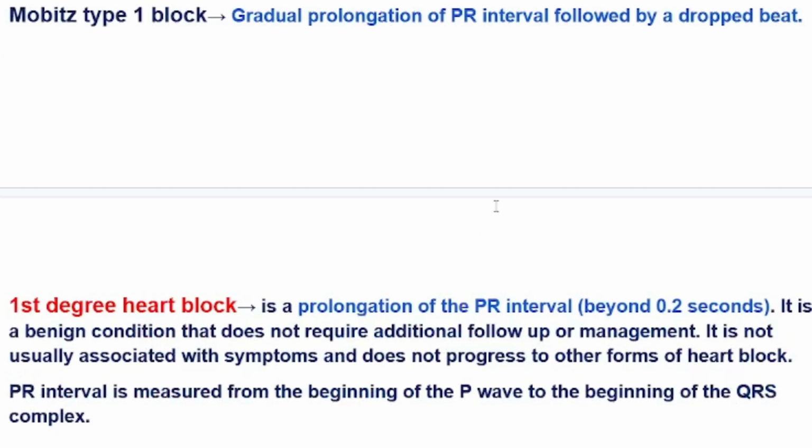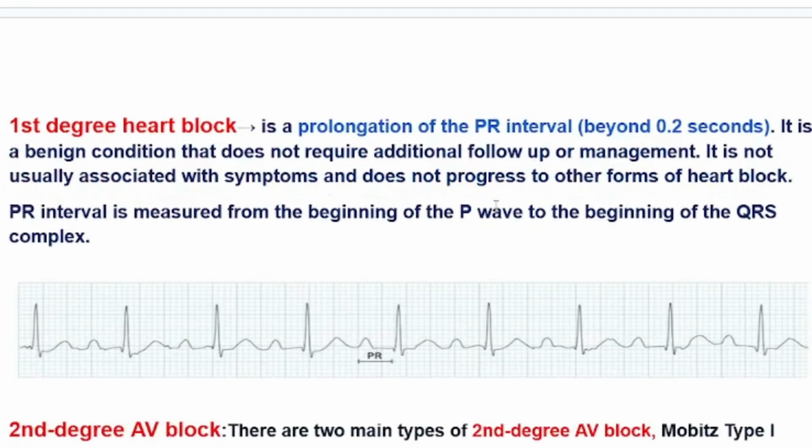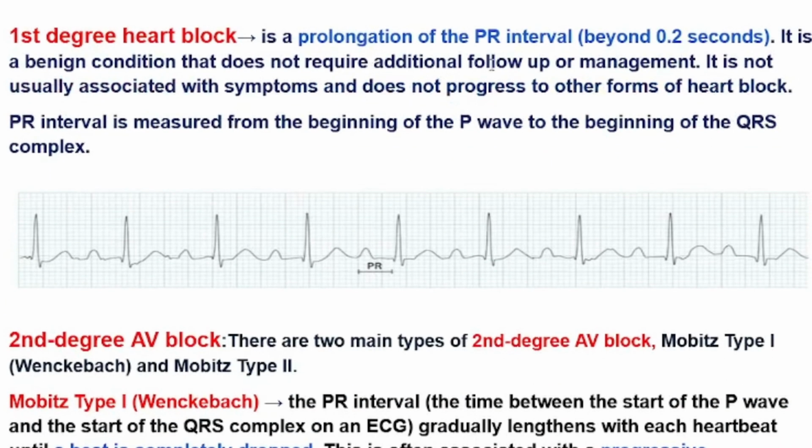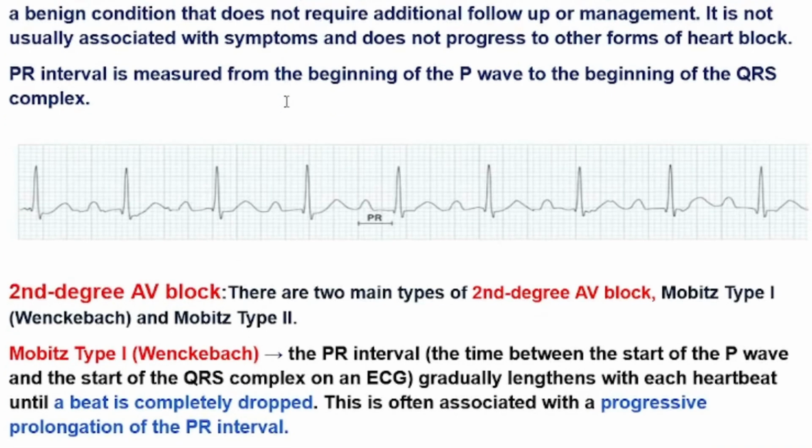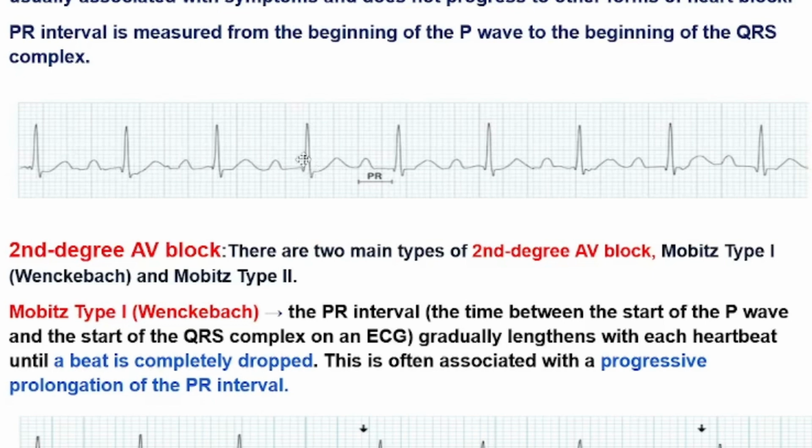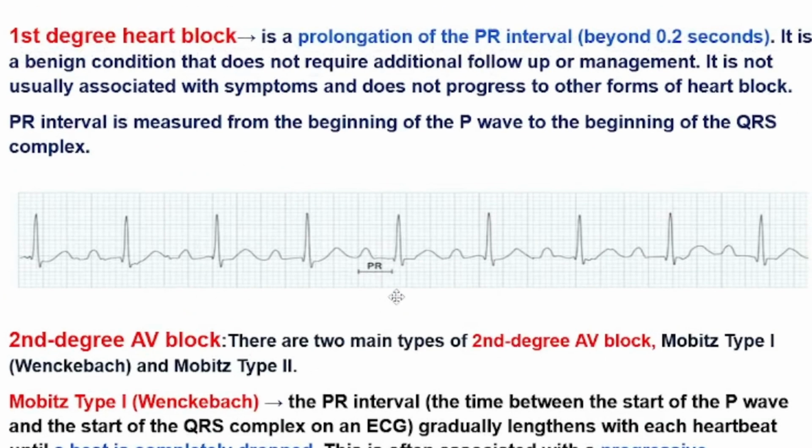And here we are going to explain different types of heart block. First degree heart block is a prolongation of the PR interval beyond 0.2 seconds, and it is a benign condition that does not require additional follow-up or management. It's not usually associated with symptoms and does not progress to other forms of heart block. And here is the ECG for first degree heart block.